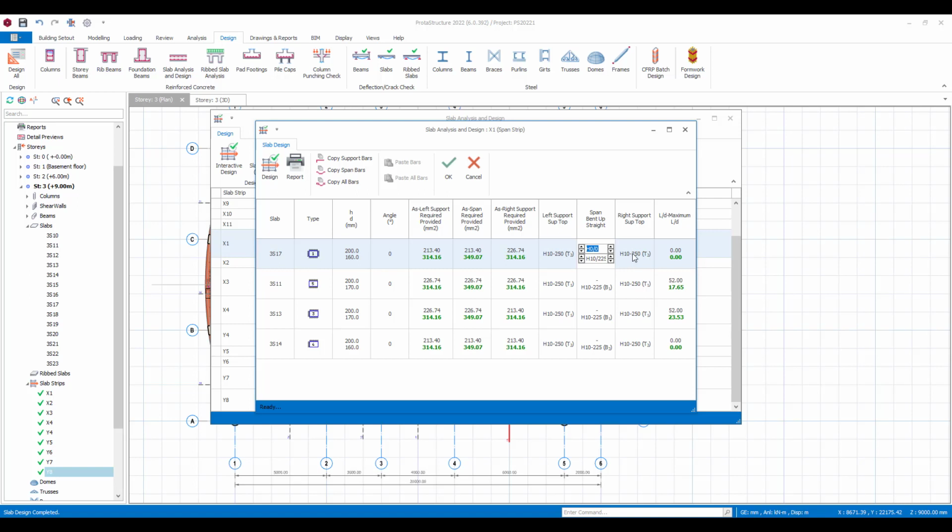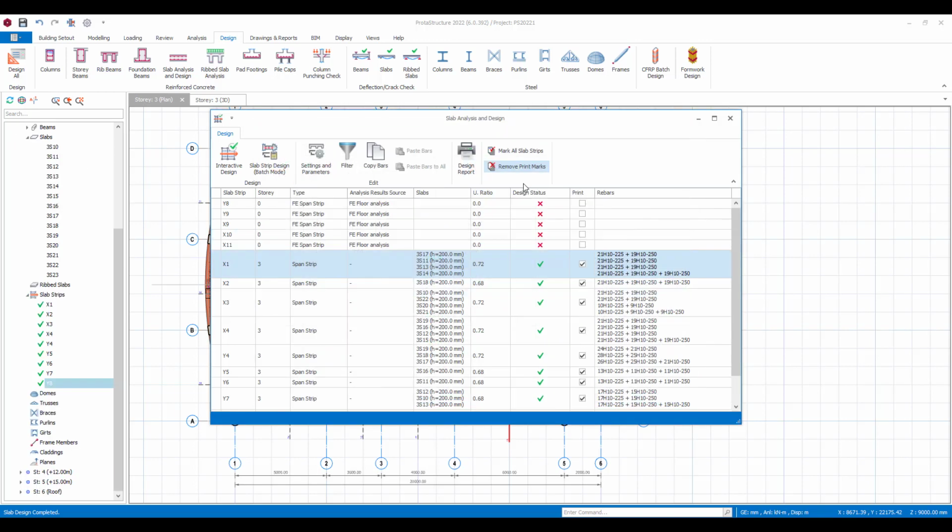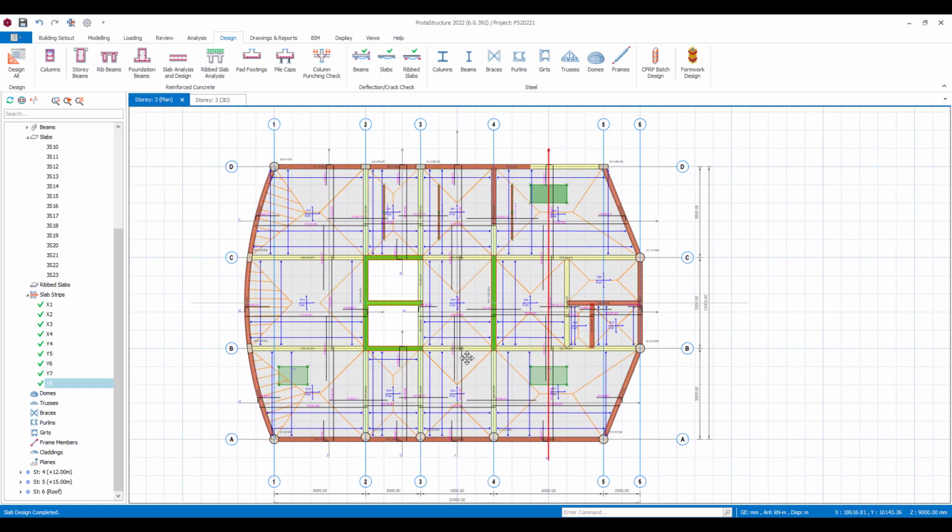If you do want to make changes to the design, similar to the beams and columns and other elements, we now have a really nice new interface for the slab design, and you can just work with us intelligently to adapt it accordingly to what you're wanting to see.